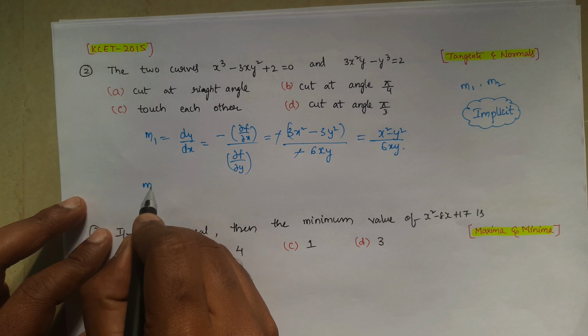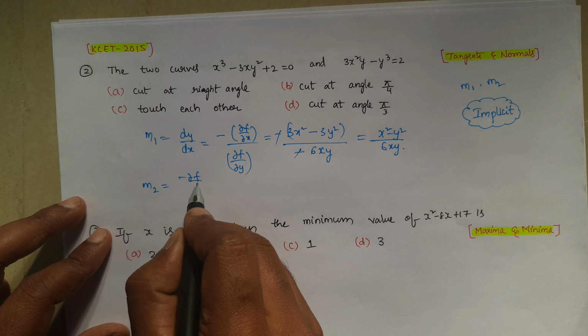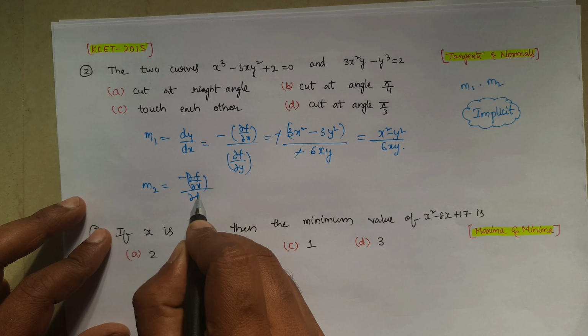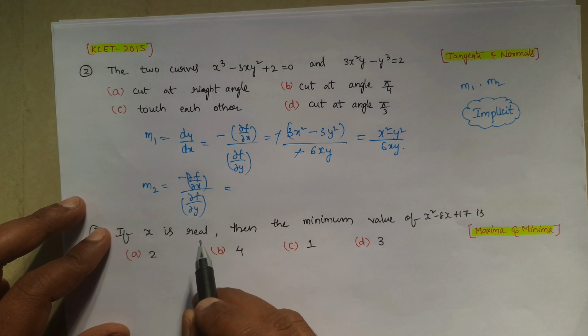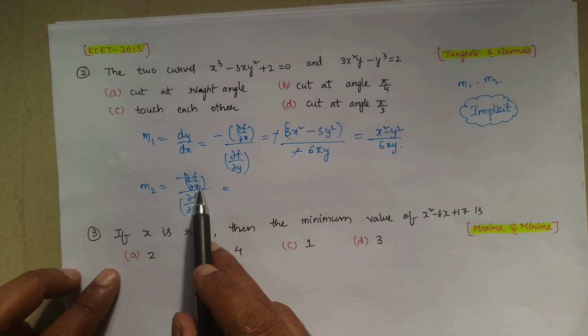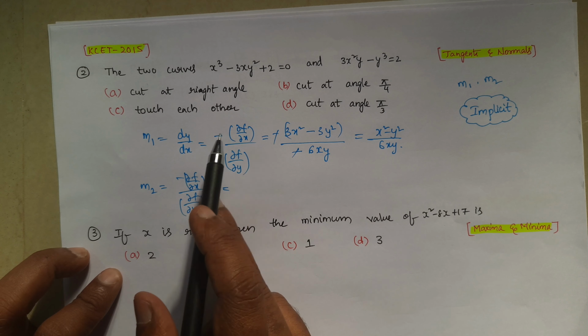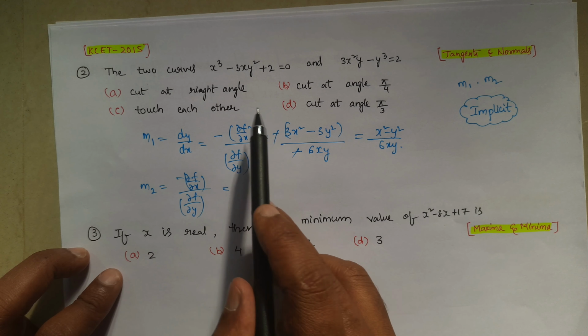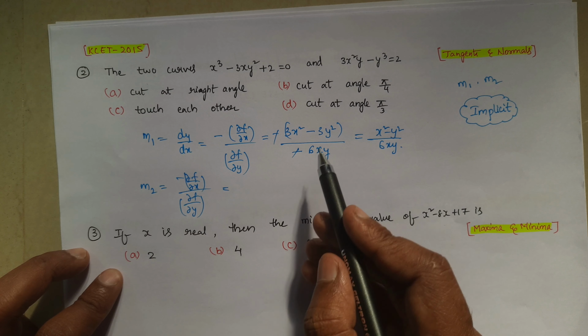So similarly m2, so minus dou f by dou y divided by dou f by dou x. ಬಟ್ ನೀವು ಸಾಲ್ವ್ ಮಾಡಬೇಕಾದಾಗ ಇದು dou f by dou x, dou f by dou y ಅಂತ ಬರೆಯೋದು ಅವಶ್ಯಕತೆ ಇಲ್ಲ. So directly m1 is equal to you will find this, m2 is equal to you will find this.